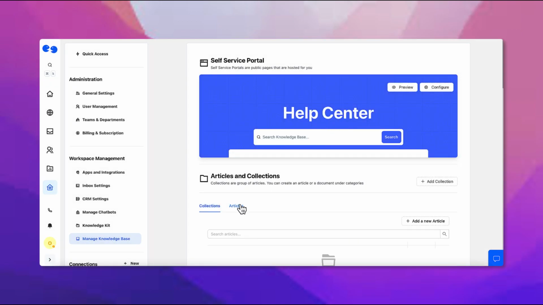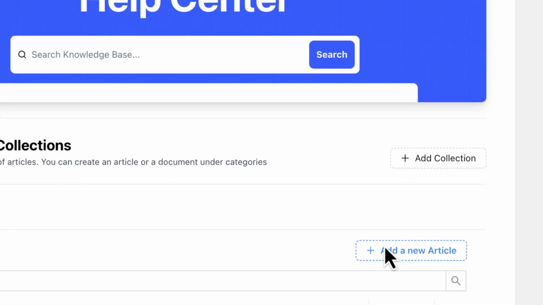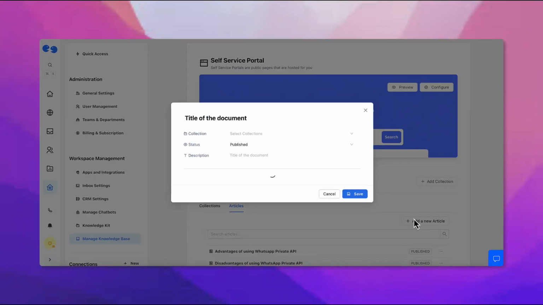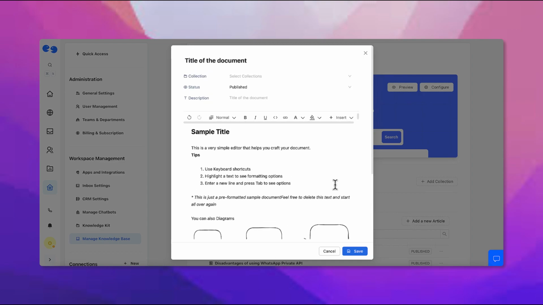We've built an amazing article writing experience for you with all the tools you need to write a knowledge base article. Just click on that article and start writing your articles. There it is. You just saw how easy it is to create and maintain your knowledge base portals.